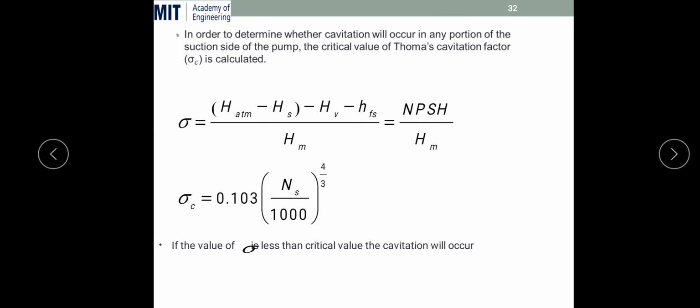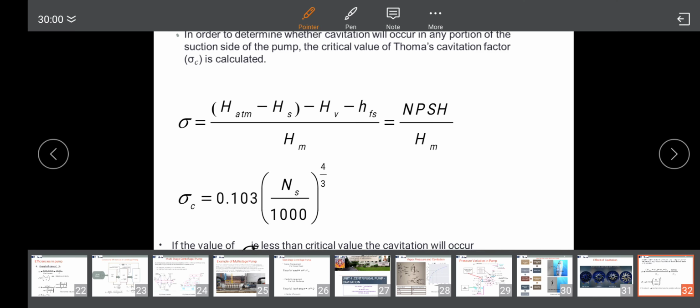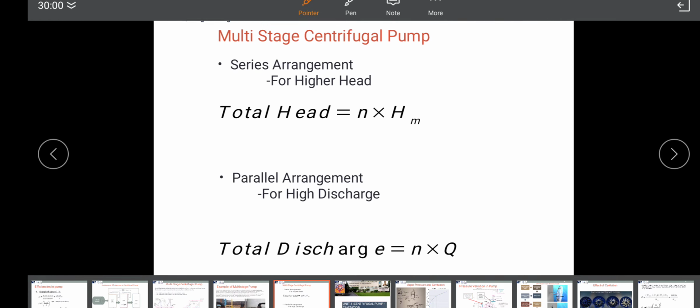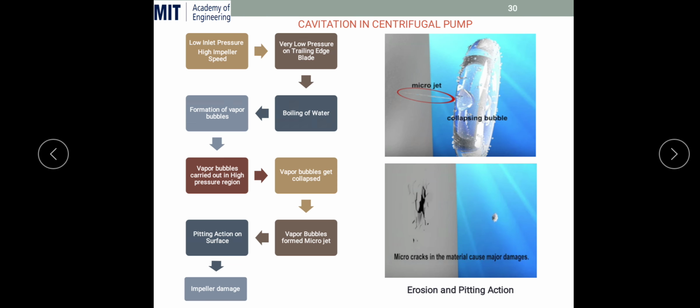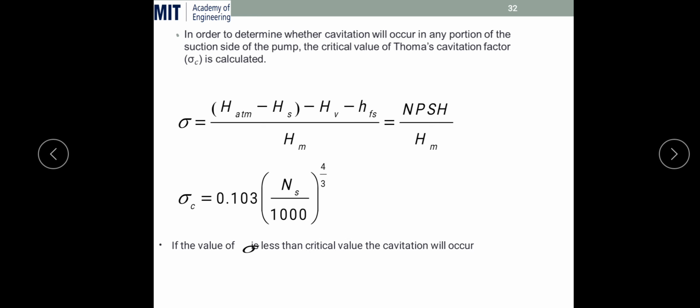We are going to discuss in a further slide what NPSH and manometric head are. Now if the sigma value is less than the critical value, then cavitation will occur. Okay, so this is all about cavitation and the Thoma cavitation factor.